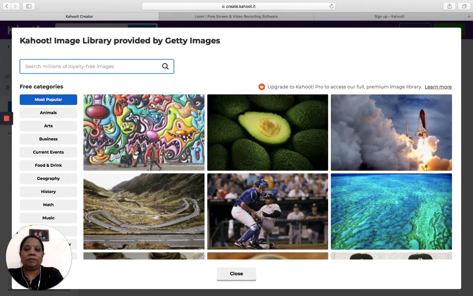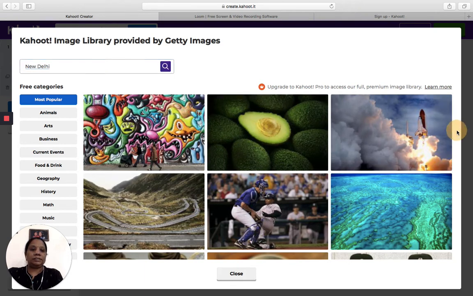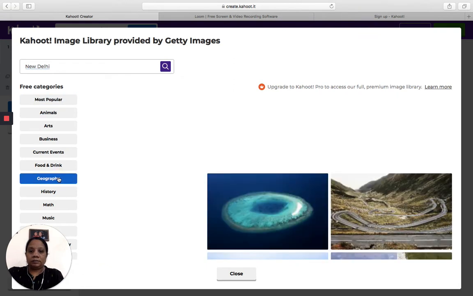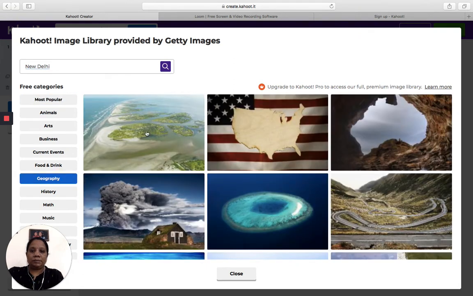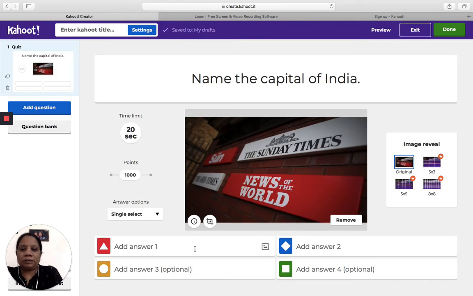There is a lot of library that is available for the image to be added, or you can choose your image from wherever place you want to, and then you can just add image. I'm just adding some sample image. It may not be relevant to the question, just to show you how to add image.